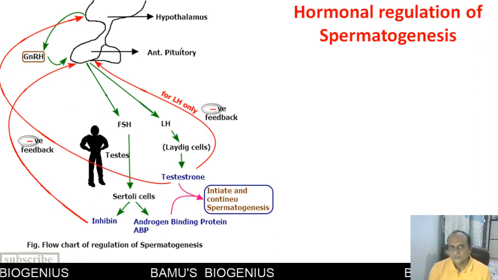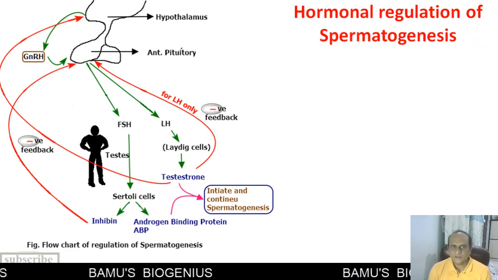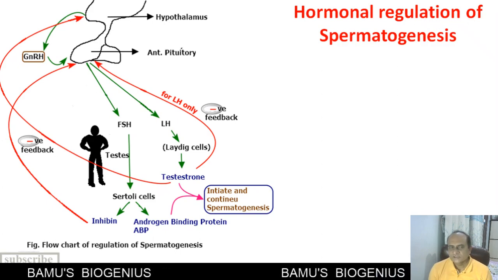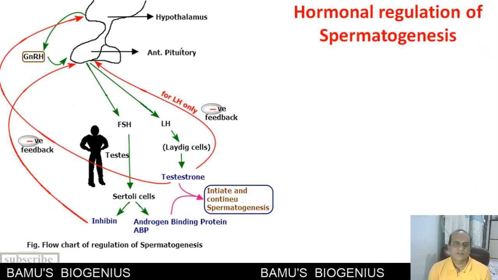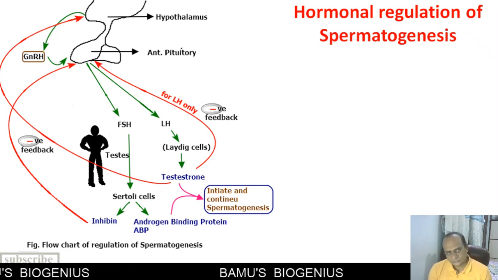Now, why is it called a tropic hormone, a gonadotropic hormone? Whenever a tropic hormone is there, that means that hormone is responsible for stimulating another endocrine gland so that it will produce its own hormone. That's why such hormones are called tropic hormones.